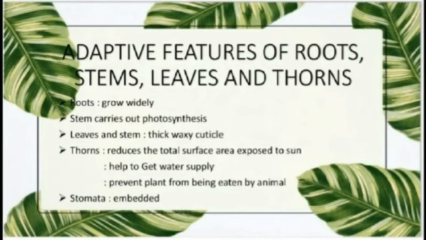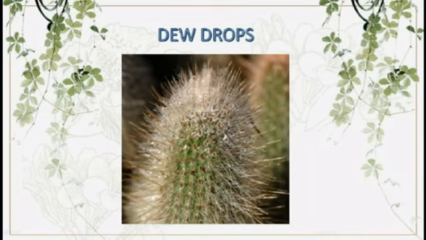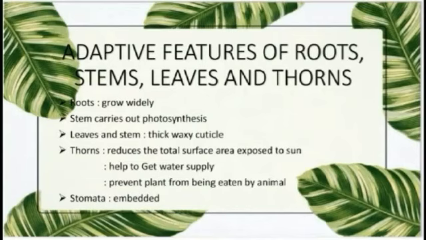Due to the small leaves of cactus, the stem carries out photosynthesis. Their leaf and stem also have a thick waxy cuticle to reduce water loss through transpiration. They also have leaves modified into thorns. This feature reduces the total surface area exposed to the sun, thus reducing water loss. Thorns also help to get water supply by collecting dew. This is a picture of dew. The dew will drop on the ground and it is absorbed by the roots. Thorns also prevent the plant from being eaten by animals.